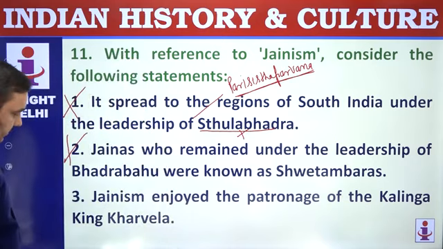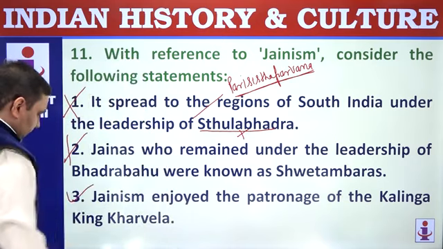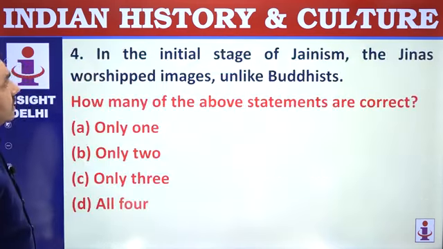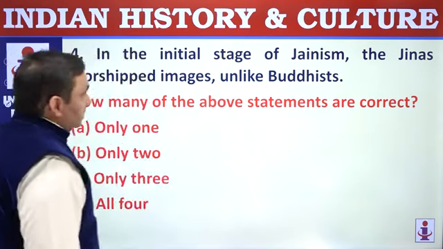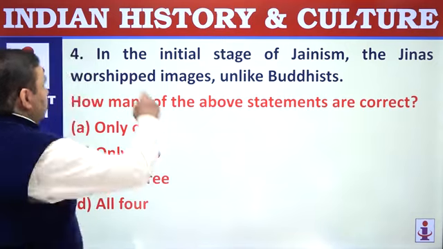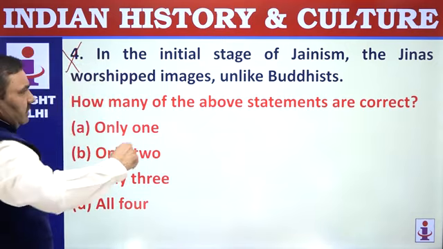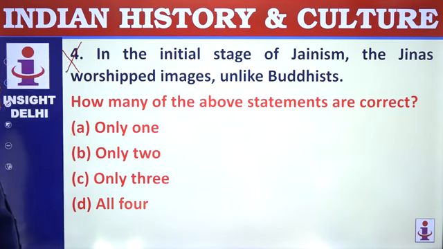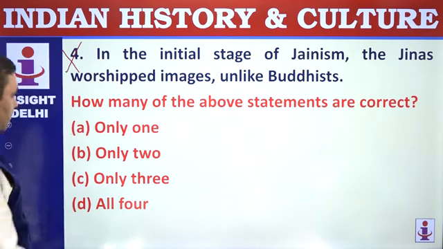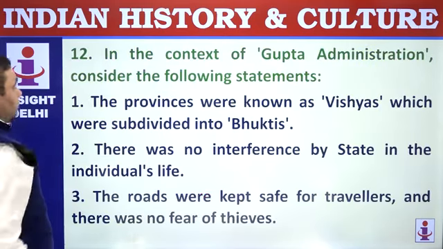Jainism enjoyed the patronage of the Kalinga ruler Kharavela. Perfectly correct. In the initial stage, Jinas were against image worship. Image worship emerged in the post-Mauryan period in the 2nd century BC. So how many of the above statements are correct? Only one statement is correct.